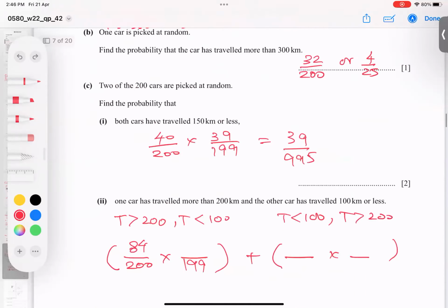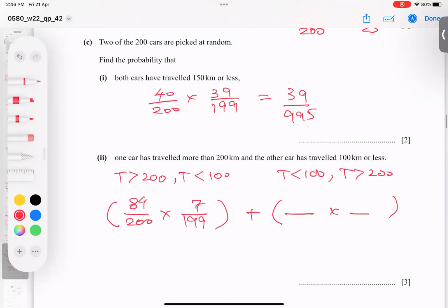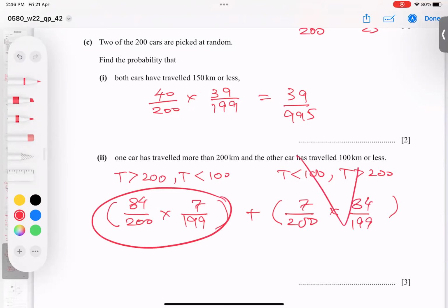So I will write 7 here. You can do this way into 2 simply, or the second option is to find it another way: here 200, here 199, and first this will come here and this will come here. This is the long way, or you find it this into 2, no need to write it. So the same thing: 84 divided by 200 into 7 divided by 199 into 2, I do directly.